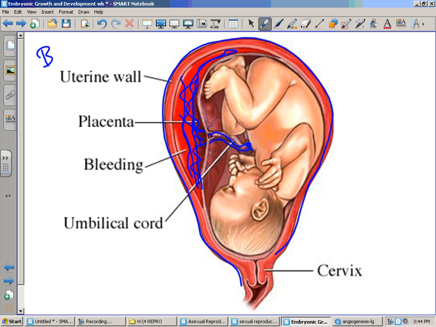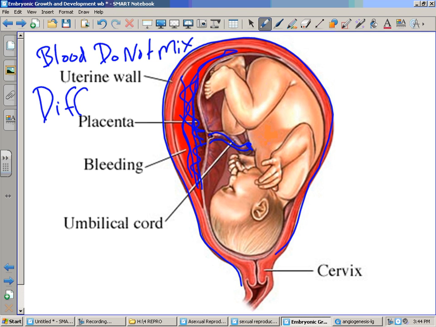Okay? Mommy's blood and baby's blood do not mix. Remember, baby is not the same DNA as mommy. Baby is a combination of mommy and daddy's DNA. So that blood would be actually bad if it got into mommy. So what do we rely on?